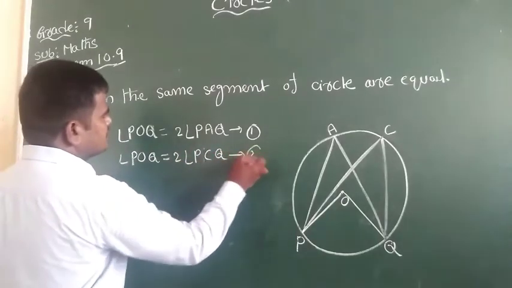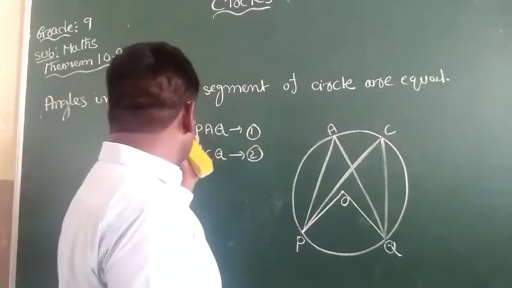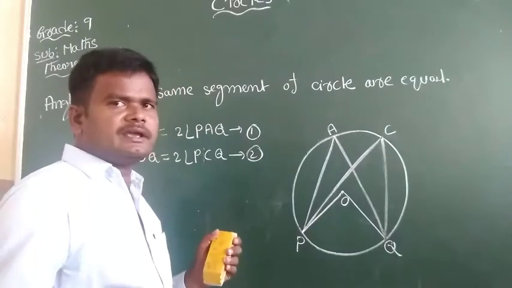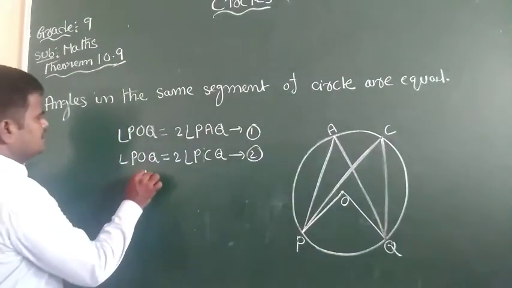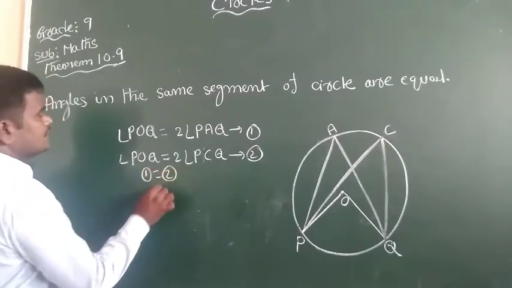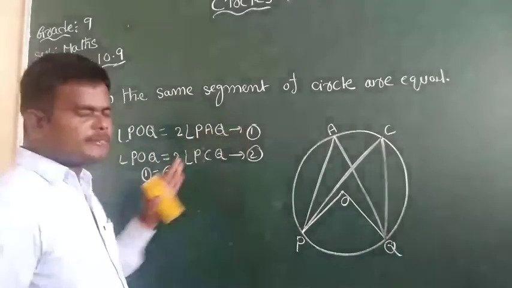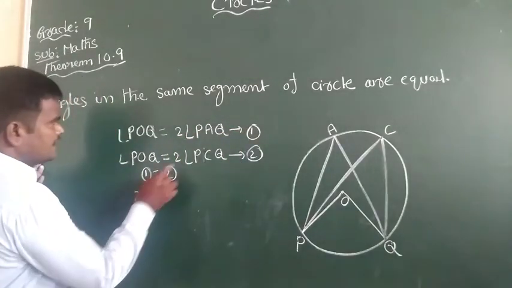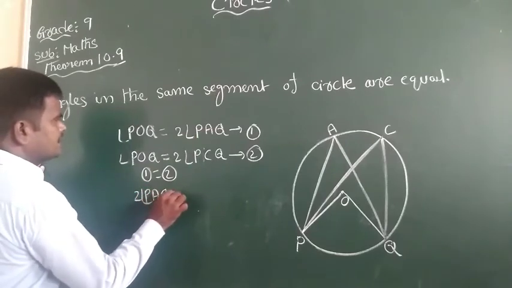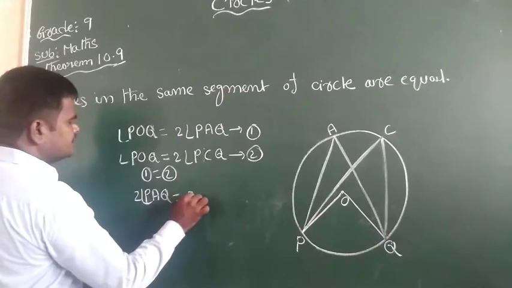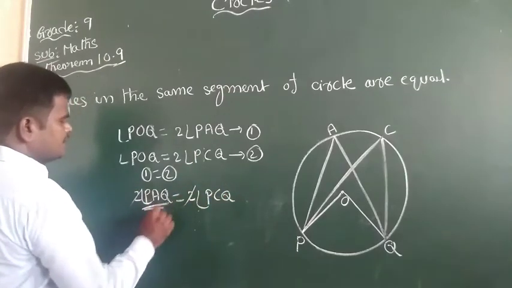This is equation number 2. Both LHS are equal, so RHS are also equal. So 2 times angle PAQ equals 2 times angle PCQ, and 2 is cancelled.